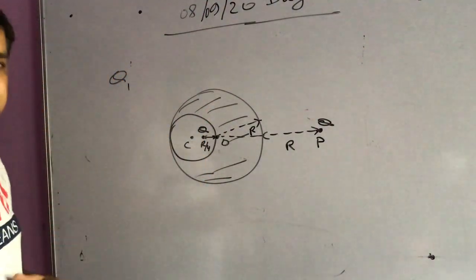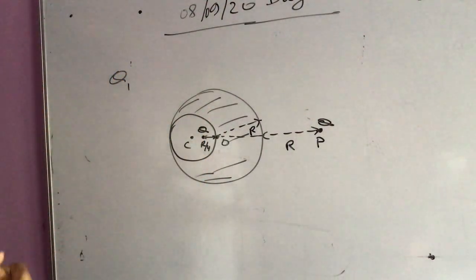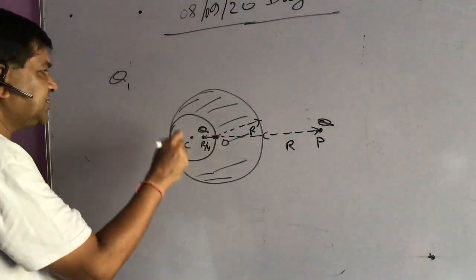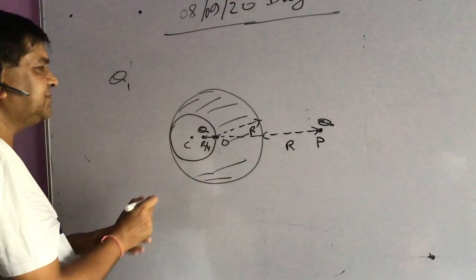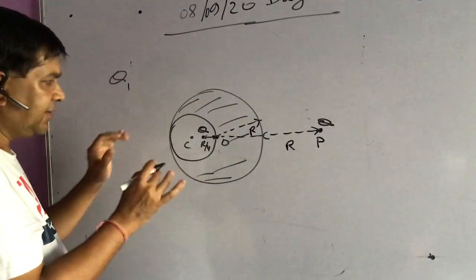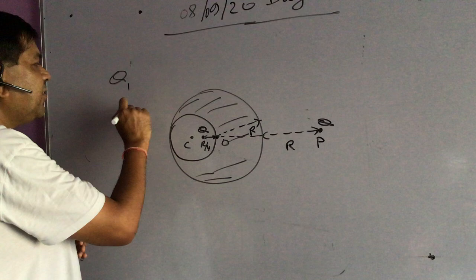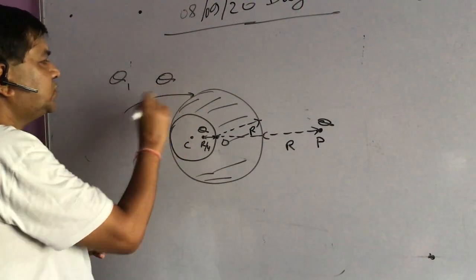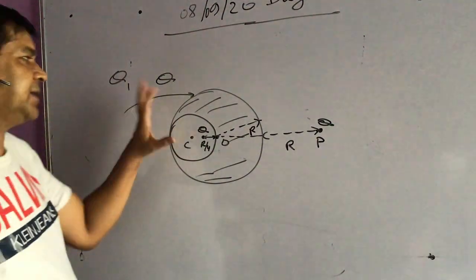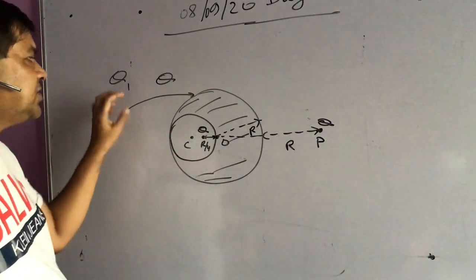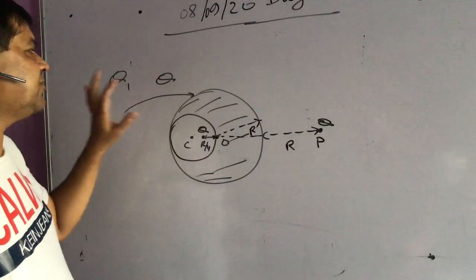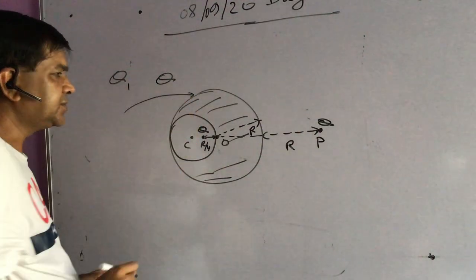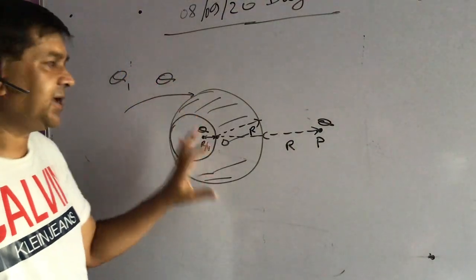Now my question starts. What is the amount of work required to give extra charge, apart from this arrangement? This arrangement is already given. Over this arrangement, what is the amount of work to be done to give charge q to the sphere? I want to give charge q to the sphere. So what is the work required to give charge q to this sphere? इसको charge q देने में अब कितना वर्क करना पड़ेगा ये निकालना है.